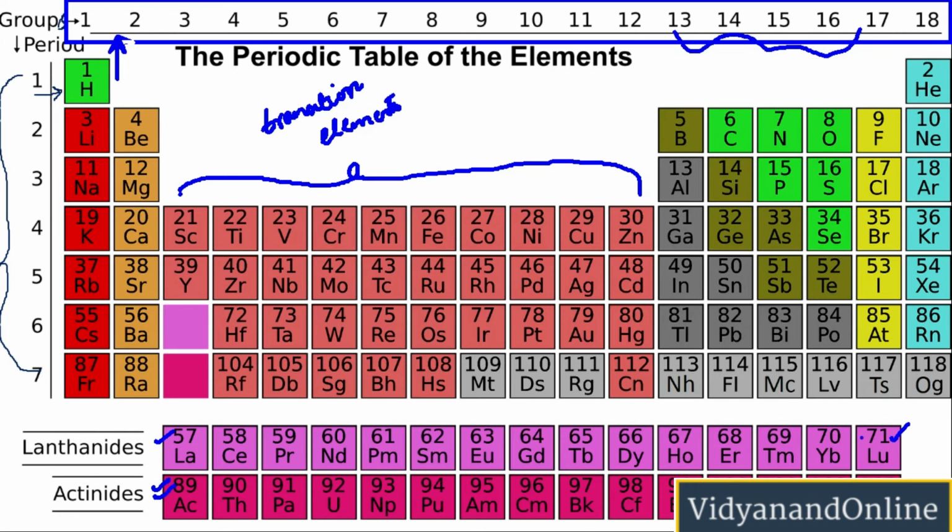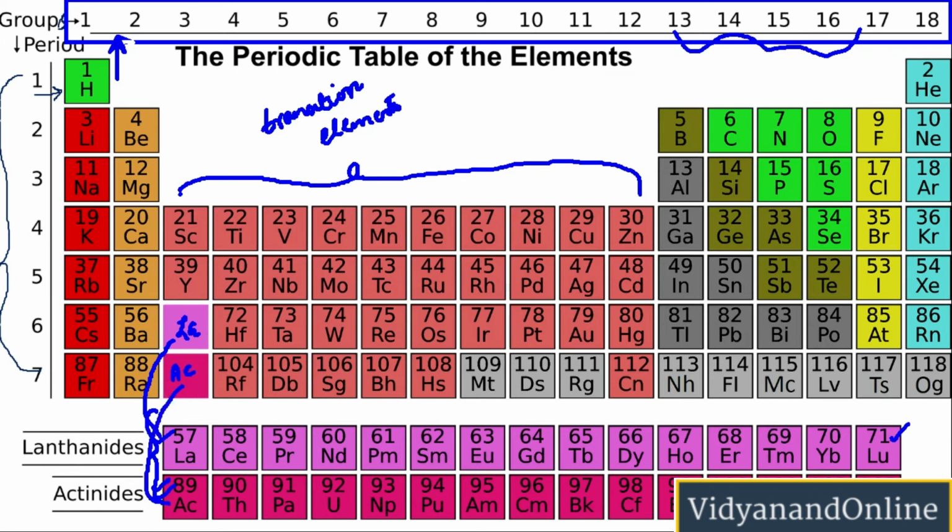Now the question arises, why do we place them in a different panel? Why do we have lanthanides and actinides placed in a different panel? This is because if we had placed the lanthanide series here and the actinide series here, then the entire periodic table could not have come on a single page. So in order to have the entire periodic table on a single page, we have the lanthanide and actinide series